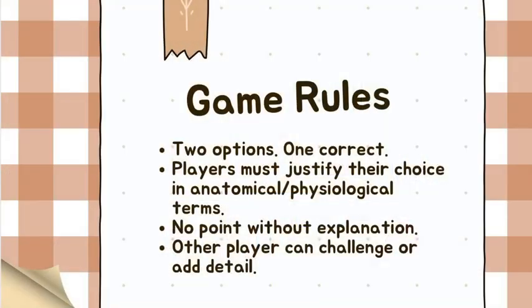Welcome to This or That Nervous Tissue Showdown. Here's how it works. I'll read a scenario with two choices. You must pick one, this or that. You only get the point if you explain why, using correct nervous tissue terminology. The other player can add or respectfully correct. If they improve the answer, they can earn a point too.